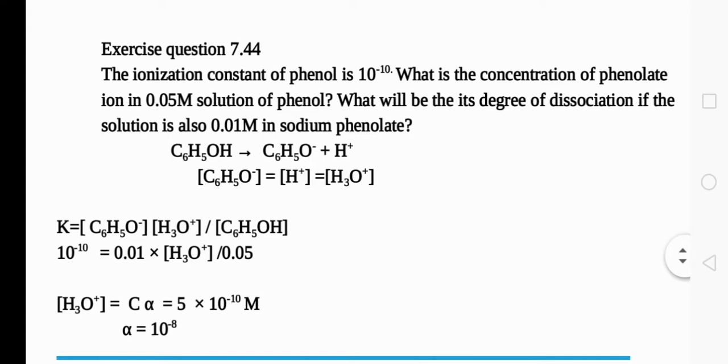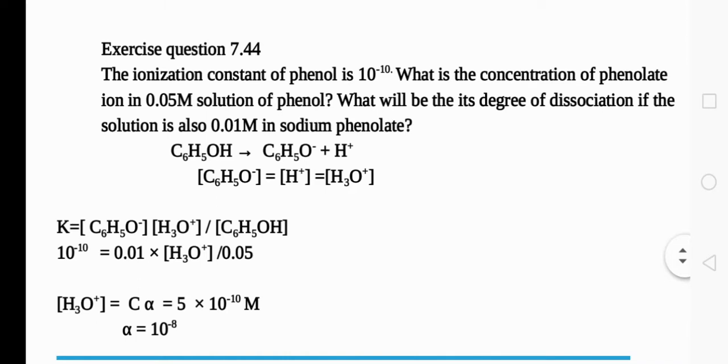We know the molar concentration of C6H5O minus will be equal to that of H plus, and H plus ions and H3O plus ions are always equal. From that, we write the equilibrium constant K as the product of molar concentrations of products divided by that of reactant, so C6H5O minus into H3O plus concentration divided by phenol.